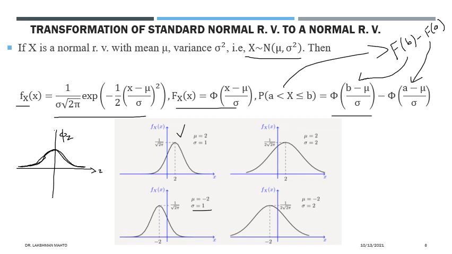You can see that this one is the original one, and the others are transformed versions of this original, standard one. So all these are translated and scaled versions of the standard one. The scaling and translation are given by the mean and standard deviation, and you can see that all these are given to you.